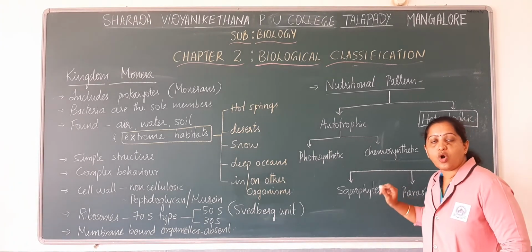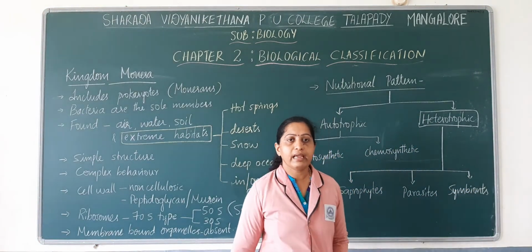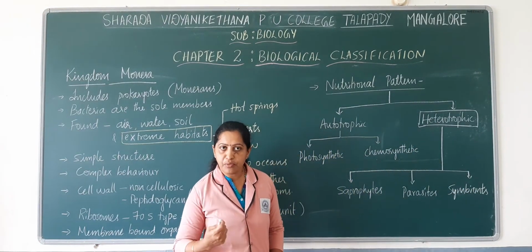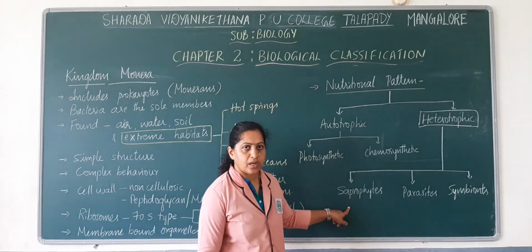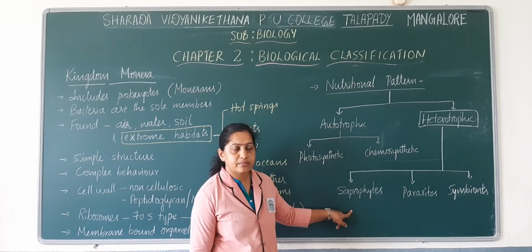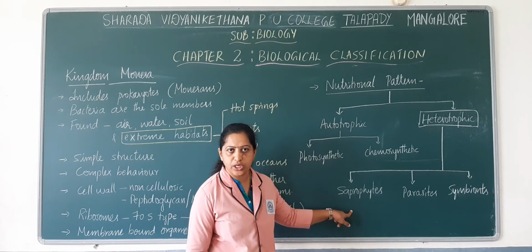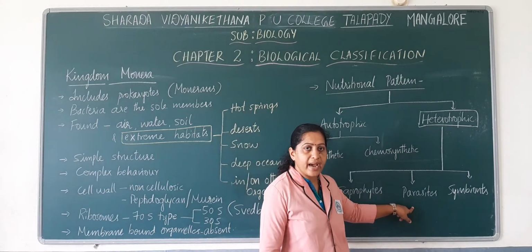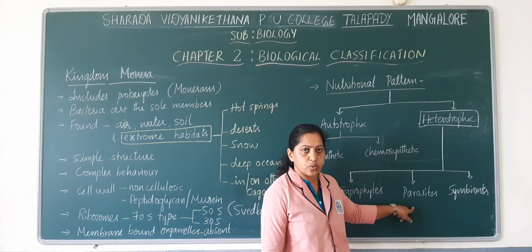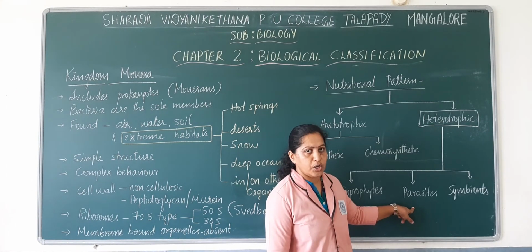So monerans or bacteria that depend on dead and decaying matter for nutrition are called saprophyte or saprophytic. Saprophytic organisms are those which depend on dead organic matter for nutrition, whereas parasites or parasitic organisms are those which depend on another living organism for their nutrition.